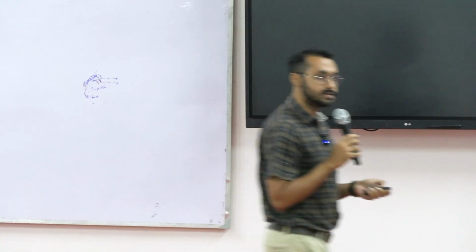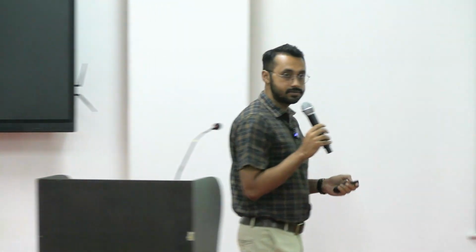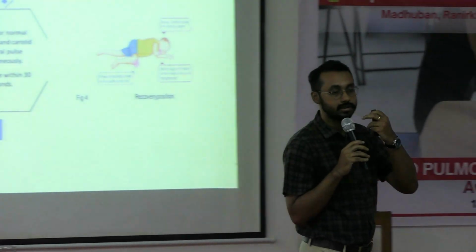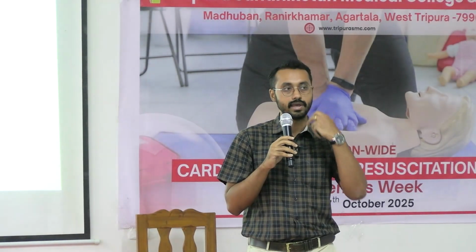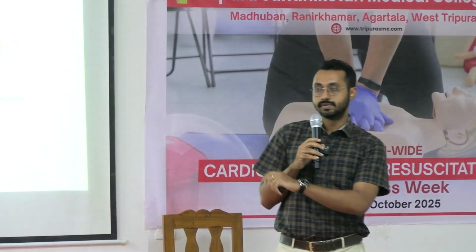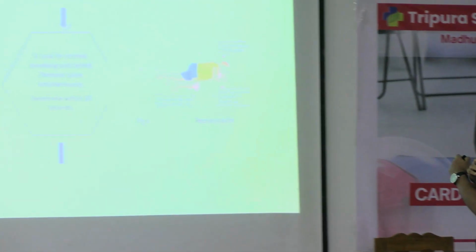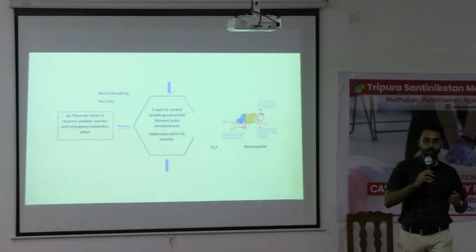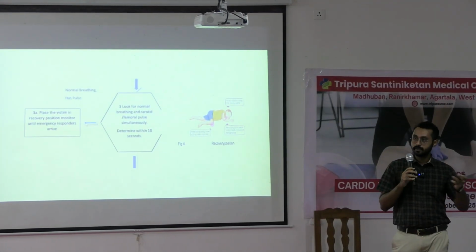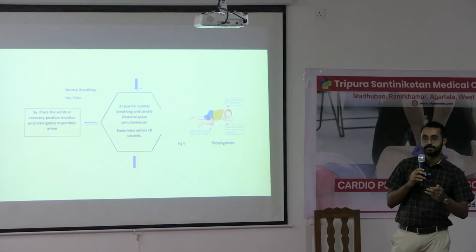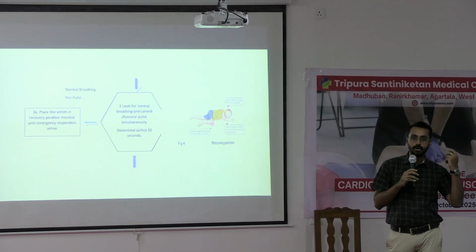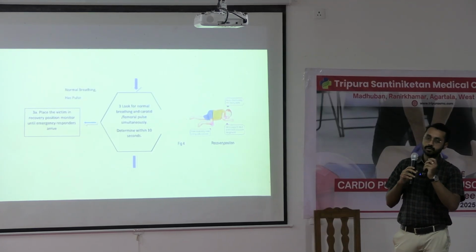So this is the recovery position. You can see the slides. The child has to be in the left lateral position so that any secretions from the mouth go down and don't go into the airways. Try to see that the child's knees are bent in such a way that the child doesn't go to the prone position. The main idea is that the secretions should go out and should not come into the airway. So that is the position you give.